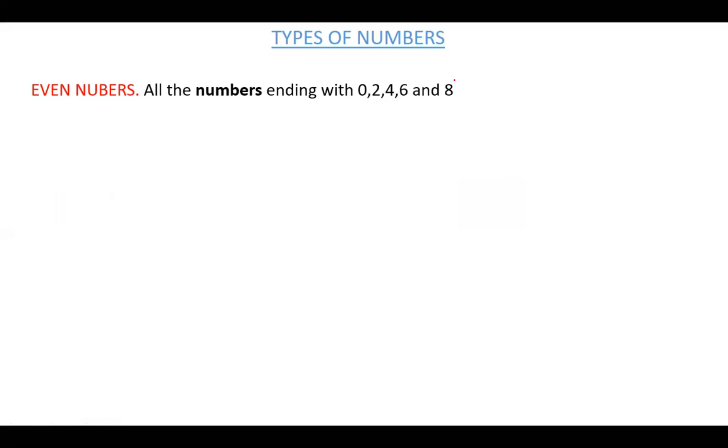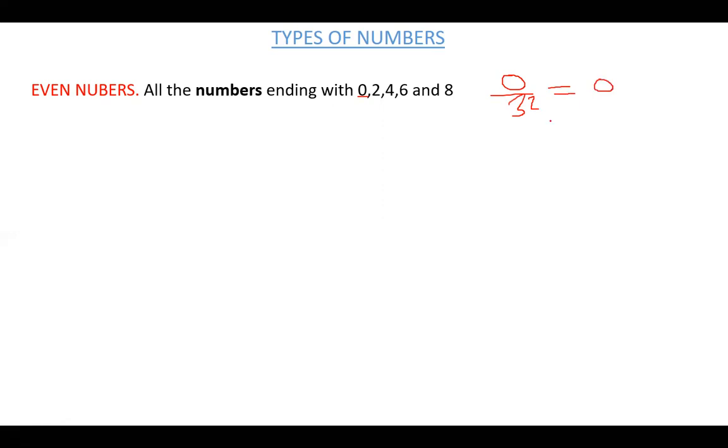So even numbers are numbers ending with 0, 2, 4, 6, and 8. In short, any number that ends with any of these digits is called an even number. In other words, even numbers are numbers that are divisible by 2. Somebody here may ask, is 0 divisible by 2? Of course, yes. 0 divided by any number, it may be 3, 2, or 32, you still get 0.